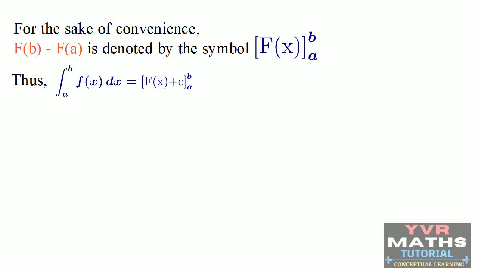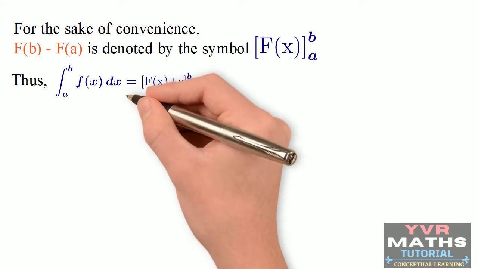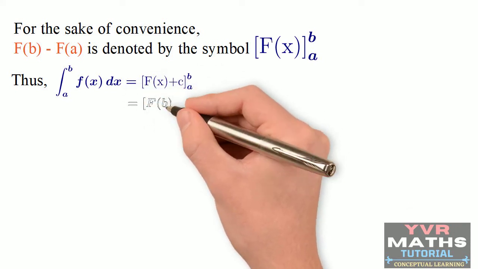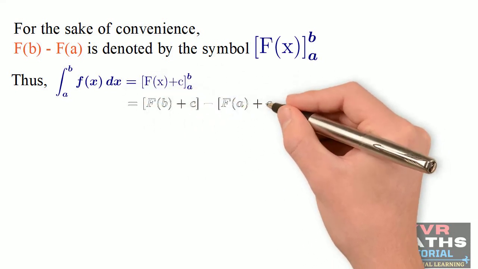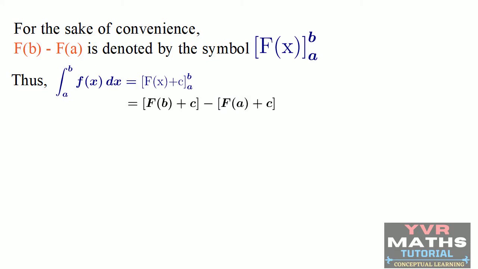Now, after finding the value of the antiderivative F at the upper limit b and the value of the same antiderivative at the lower limit a, this can be written as the antiderivative at the upper limit b minus the antiderivative at the lower limit a. Then the next step is F(b) plus c minus [F(a) plus c]. Here F(b) plus c is the value of the antiderivative at the upper limit, and the second term F(a) plus c is the value of the antiderivative at the lower limit a.